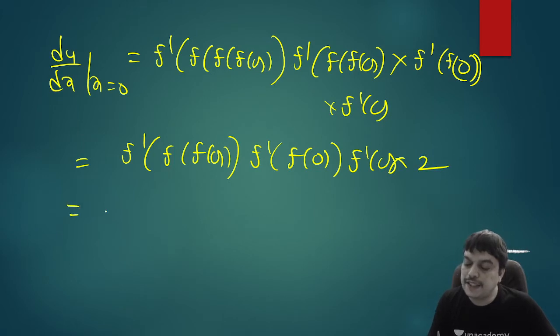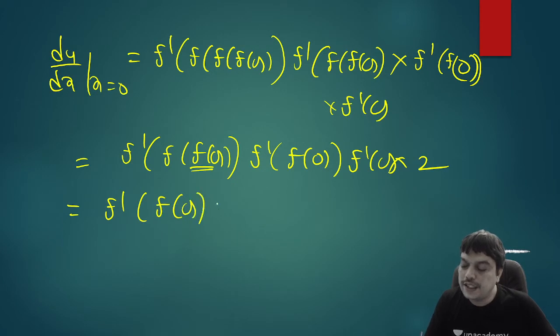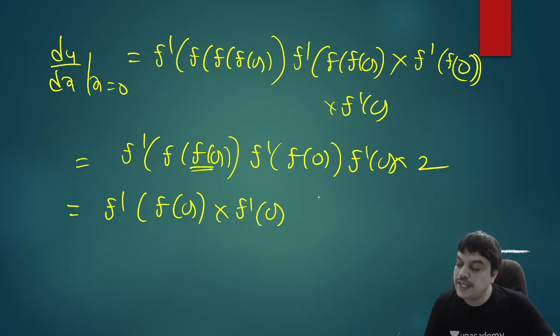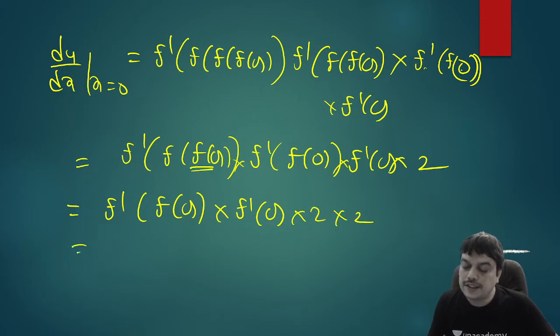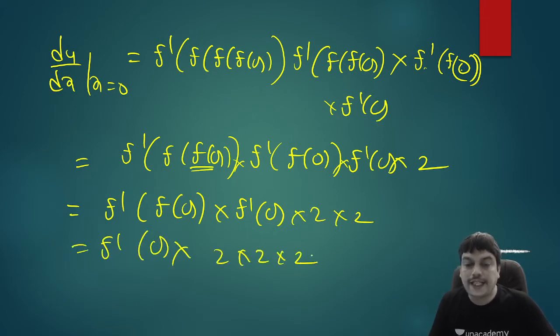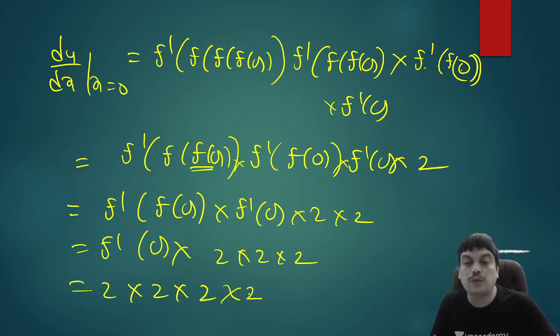So this is same as f dash of, what is f of 0? Again 0. So you'll again get f dash of 0 into f dash of, again f of 0, you can write 0. And f dash of f of 0 is 0, so this is again 2. So in the next step, you can write into 2 into 2. Again f dash of f of 0 is 0, this f dash of 0 is 2, and again this f dash of 0 will also be 2. So you keep on writing that and you get 2 into 2 into 2, 4 times. So 2 power 4, 16 is the answer.